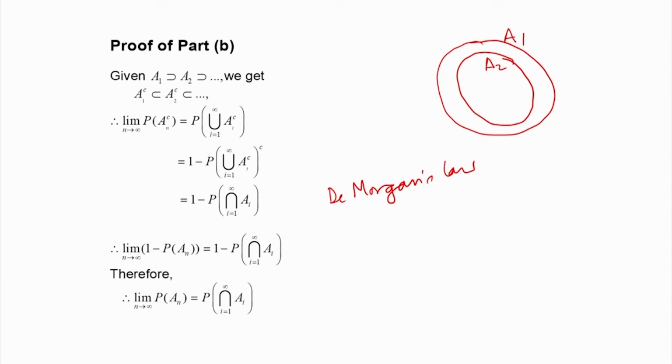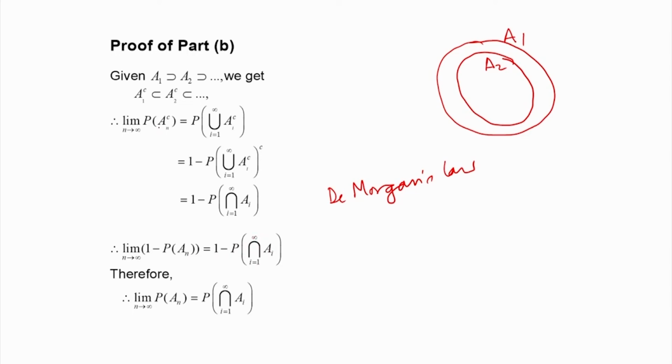Now, we can apply this, because it is the limit of the probability of A_n complement. So, now this is equal to 1 minus P of A_n. Therefore, the limit as n tends to infinity of this quantity, 1 minus P of A_n, is the same as 1 minus the probability of the intersection of A_i going from 1 to infinity.